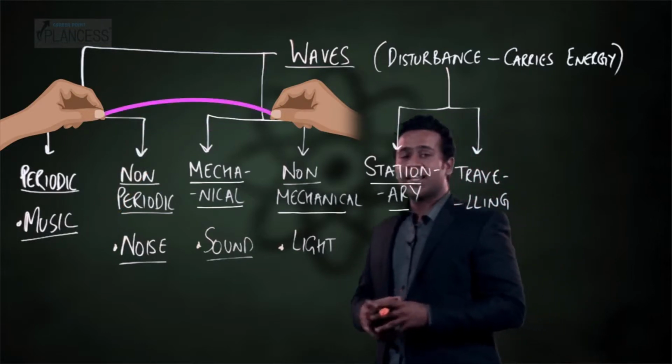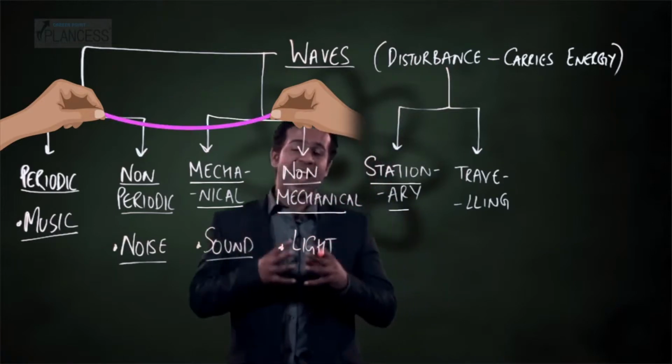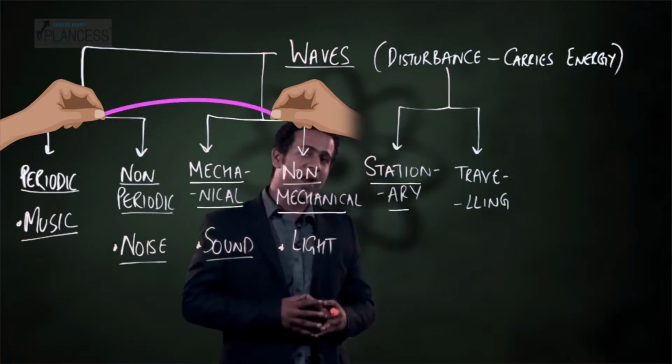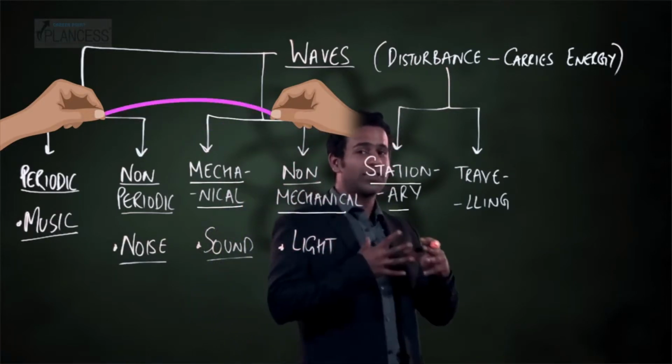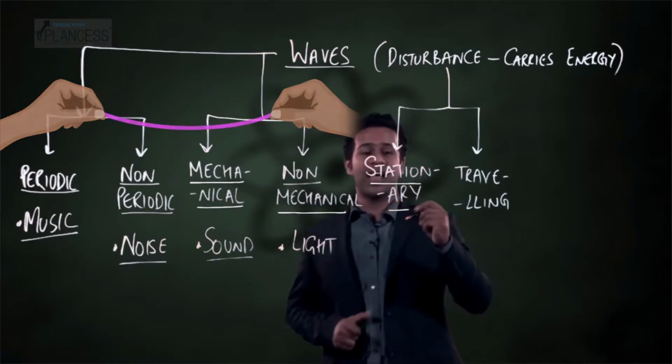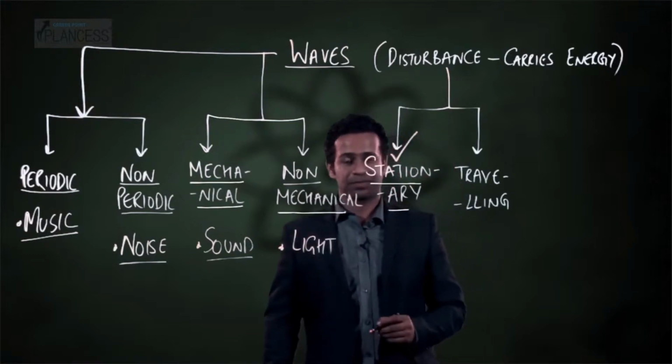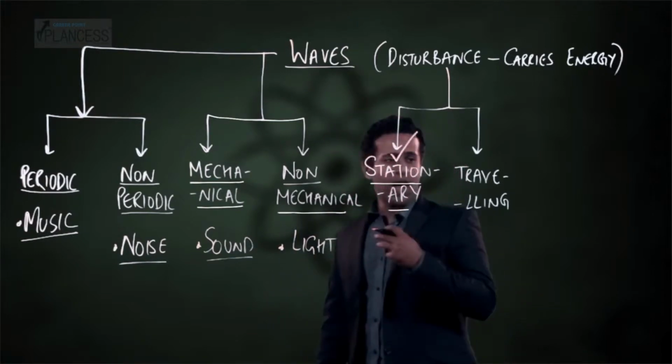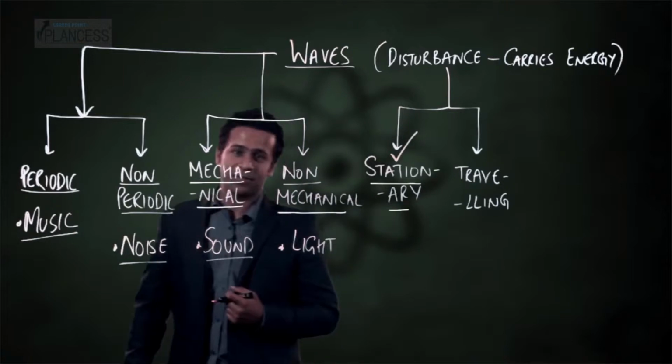But notice that the energy which is carried by the disturbance in this rubber band never moves out of the region in which it was generated. And hence, this is an example of a stationary wave. Right. Now let's think about traveling waves.